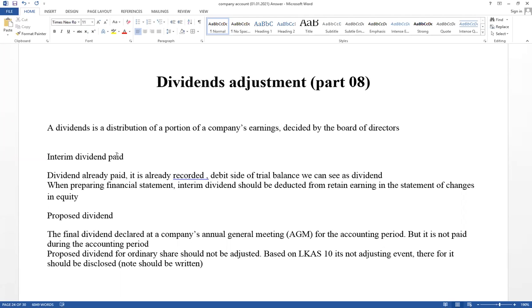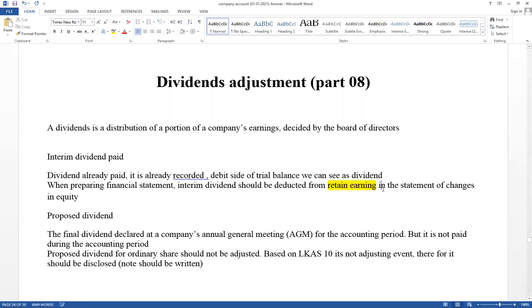If interim dividends paid are given on the debit side of the trial balance, when we prepare the statement of changes in equity, that value should be deducted from the retained earnings column.